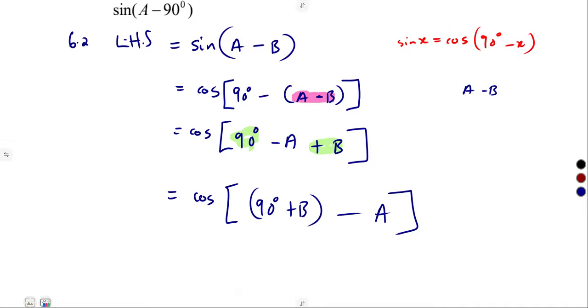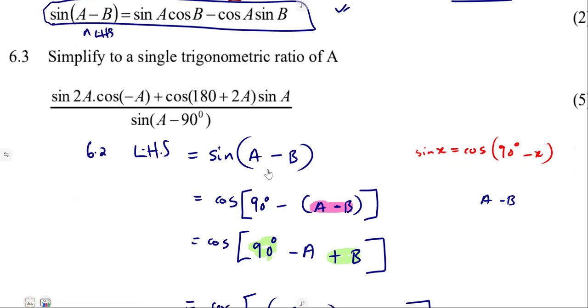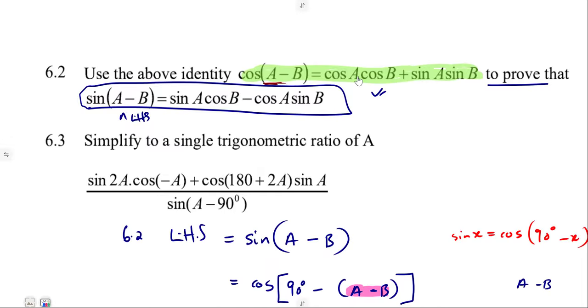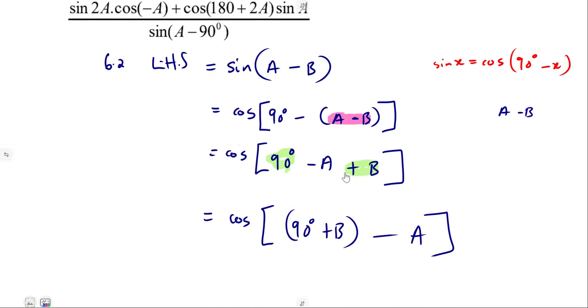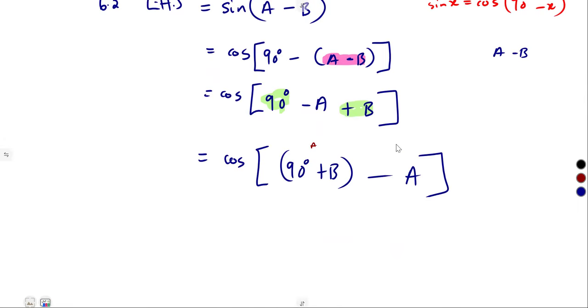Like I said, guys, there are so many ways, but I think I have explained this way before, so I'm going to maintain that so that you can just maintain that. All right, so it is the same as we are given. They said cos of A minus B is supposed to give us cos cos plus sine sine. This is our A and this is our B. So it is supposed to be cos of A, cos of B. What is our A? 90 degrees plus beta. Cos of B. What is our B? That is our A, according to here.